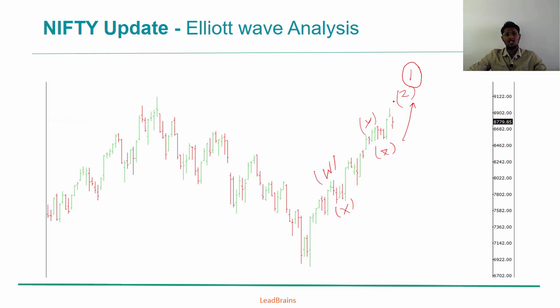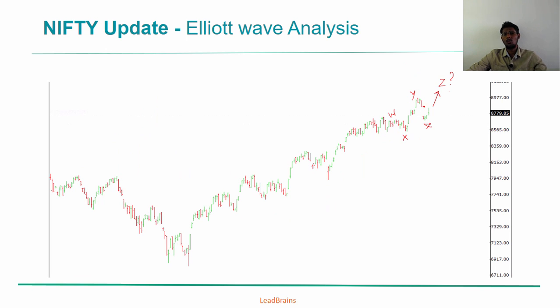Let's understand the inner profile of this Z wave so that we can have a greater insight into what the Nifty is actually doing there. This wave is simply a W wave which is corrected by X, and this Y is a simple 3-wave structure which is similarly corrected by X. This Z wave is what is about to happen, taking the previous highs of 9119.